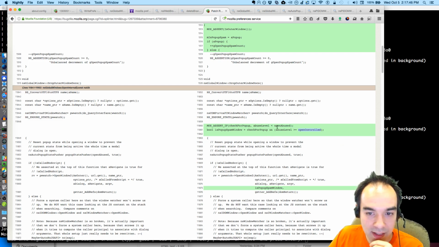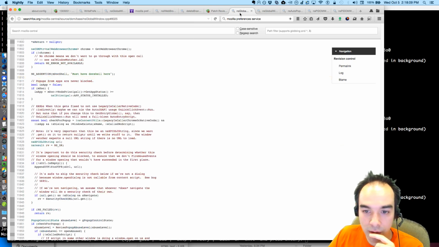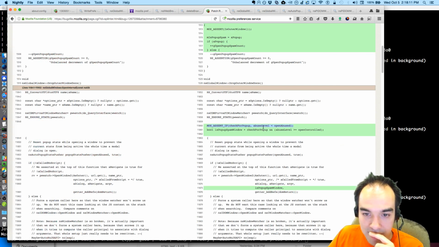I guess in the event that things go horribly wrong, he's making sure that this is true, but in case we ever get into a case where it's not true, he's being super careful. Because technically this should never be greater. Abuse level should never be above open controlled, because above open controlled is open abused, and we already asserted that we were less than open abused. But just in case, he's being extra careful. So technically this should be abuse level.